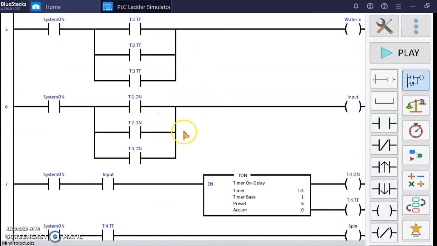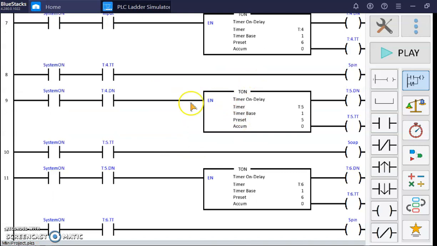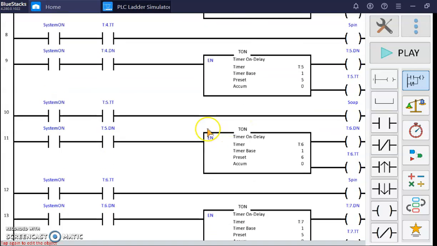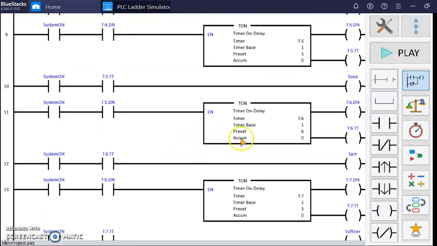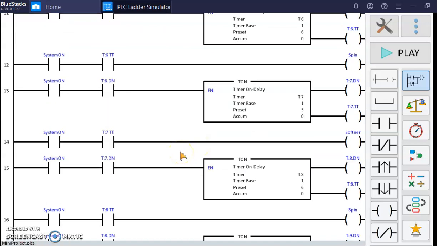After the water is filled according to the water level that we choose, the input will activate and the timer for the spin will accumulate, and this goes on to the timer next for the soap. After that it spins again for around 6 seconds, and then it stops for the softener to be put in the washing machine, and then it spins again. Then after that the water will release, and the time is around 7 seconds.